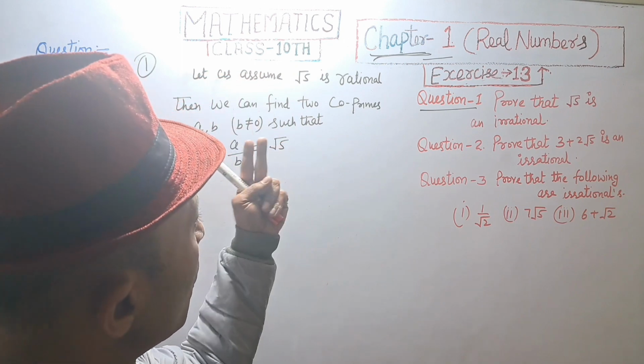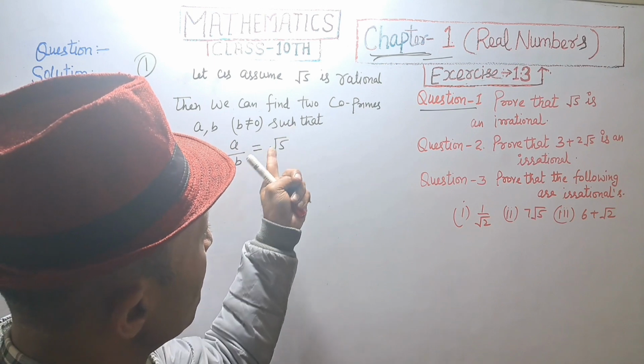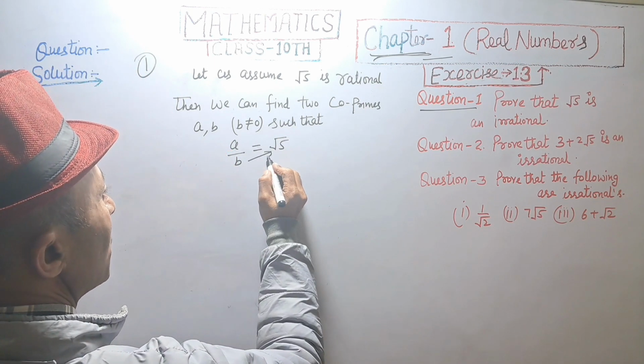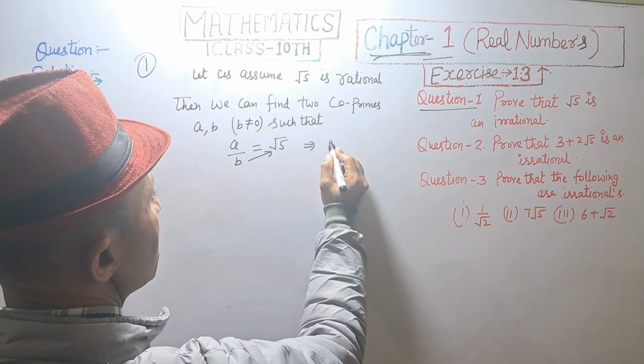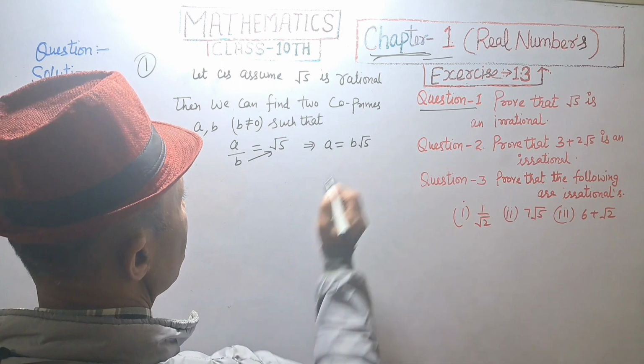Multiplying by B, this implies A is equal to B root 5.